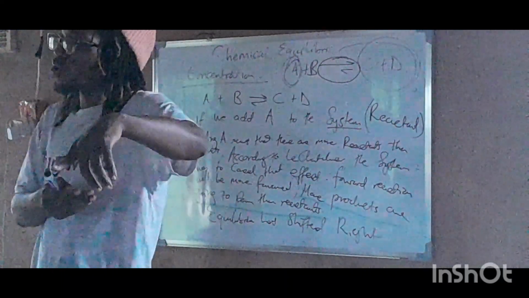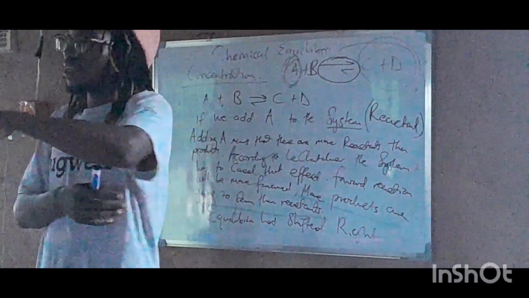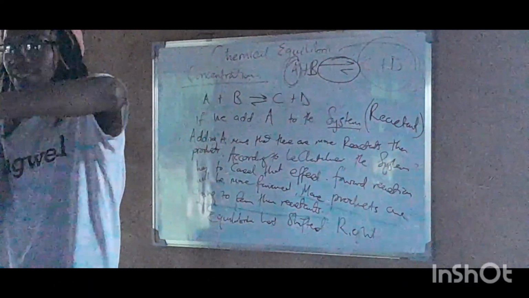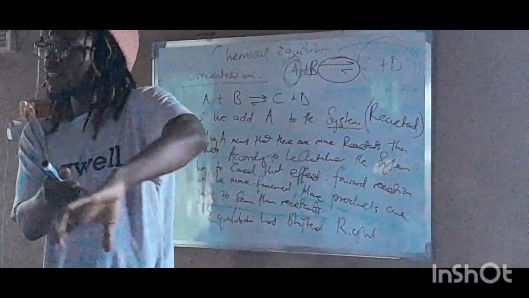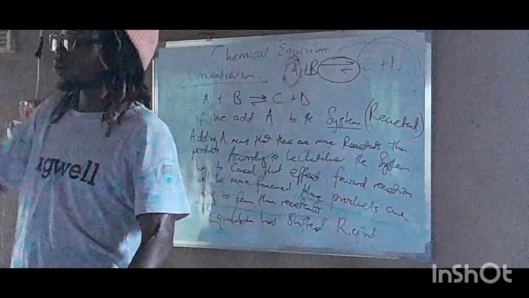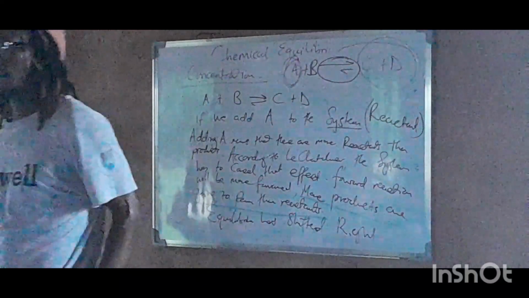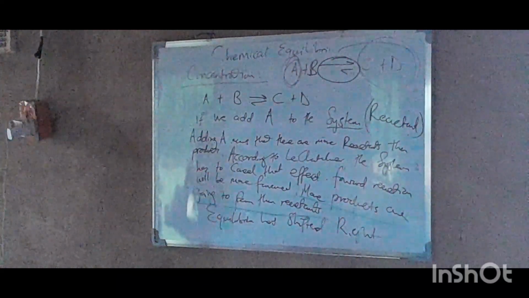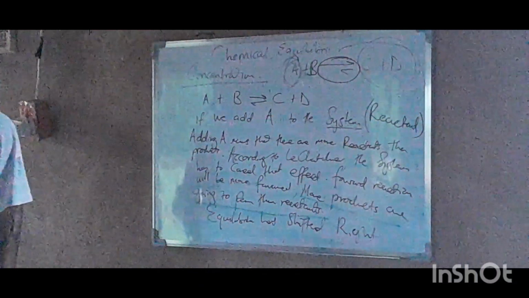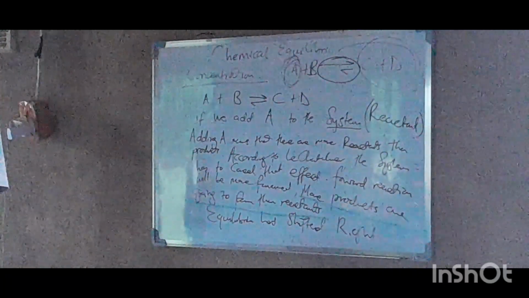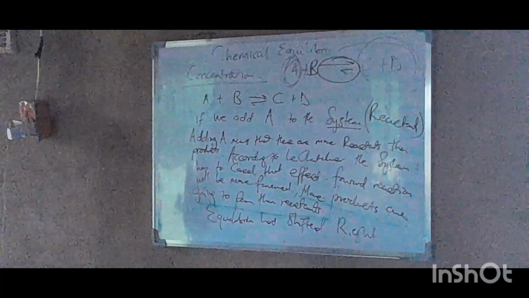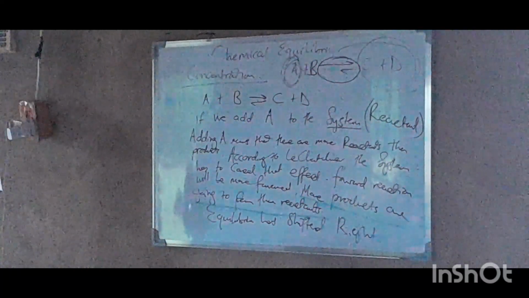If I've added more reactants, the system must reduce this reactant. So by reducing this reactant, more products are being formed.